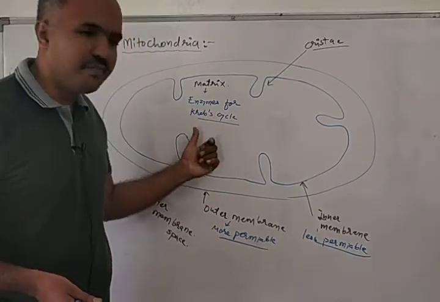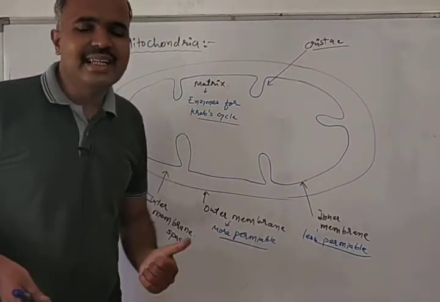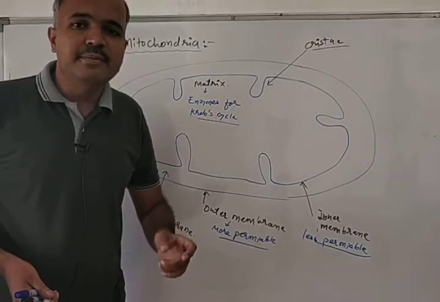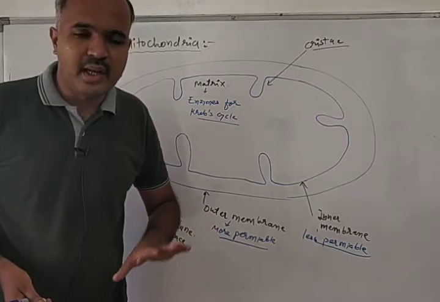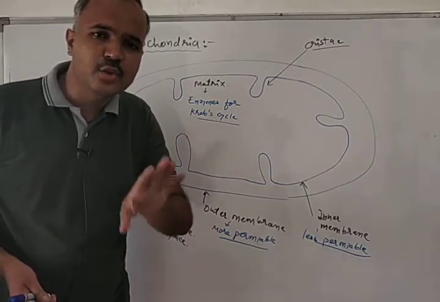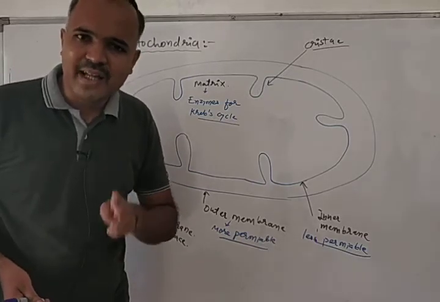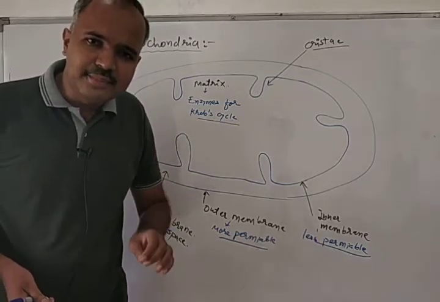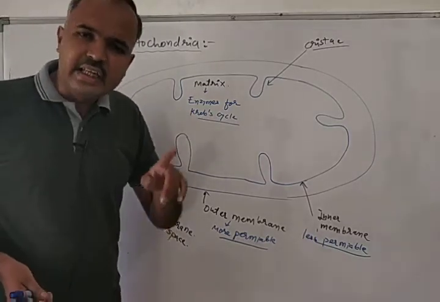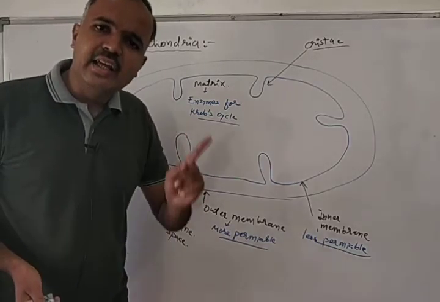See, we are talking about the matrix of the mitochondria, and in that we said that matrix has enzymes for Krebs cycle. Krebs cycle is a pathway of aerobic respiration, and I gave you the reference of 10th standard, where you learned about aerobic and anaerobic respiration. We will learn about this Krebs cycle in detail in chapter number 14.